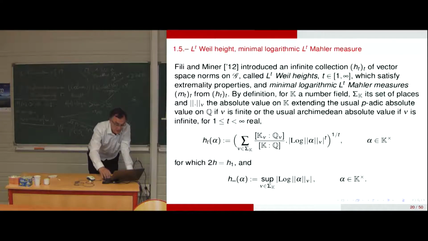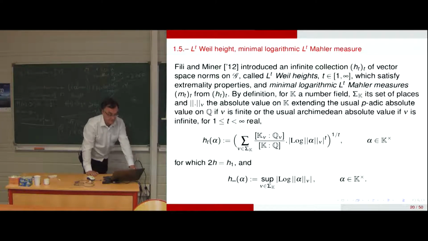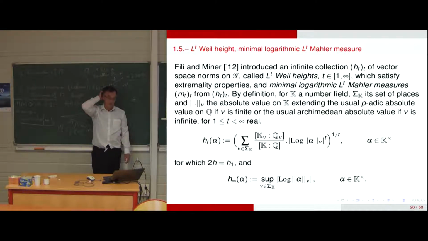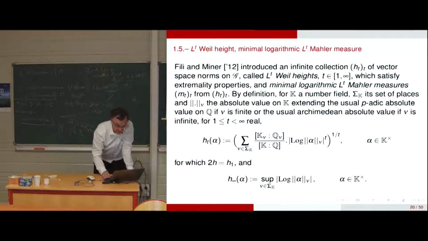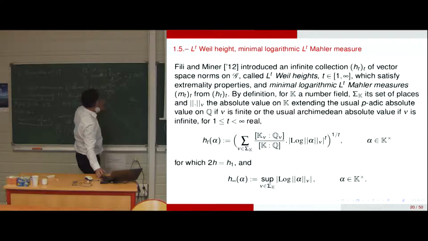Sorry. Okay, so in 5 there is another approach of the Lt Mahler measures, so with eventually a Lehmer problem also in this context. So Fili and Miner introduced an infinite collection of vector space norms on G. So G is algebraic numbers modulo torsion, called Lt Weil height. So a generalization of the Weil height, I have written it here.